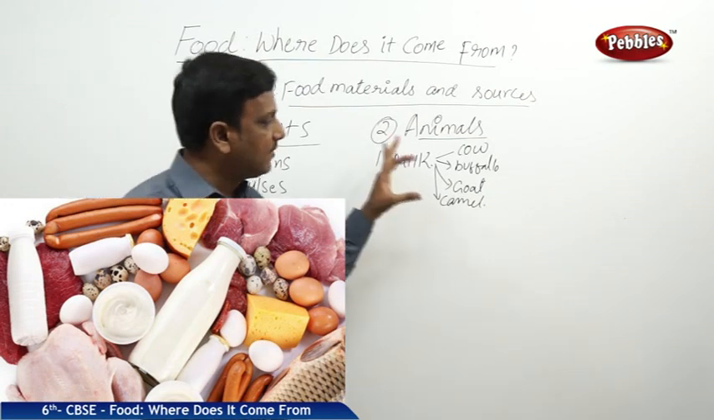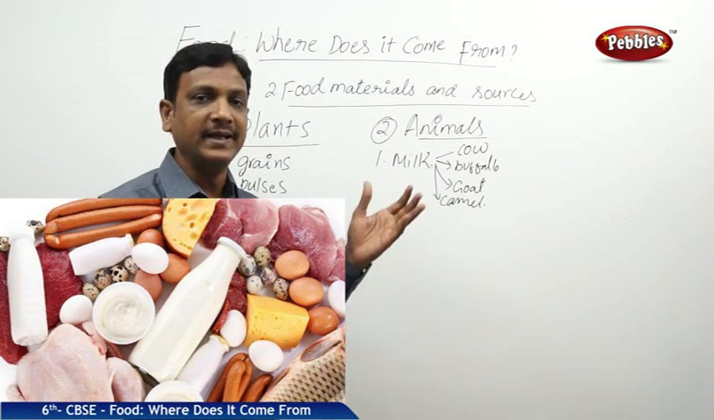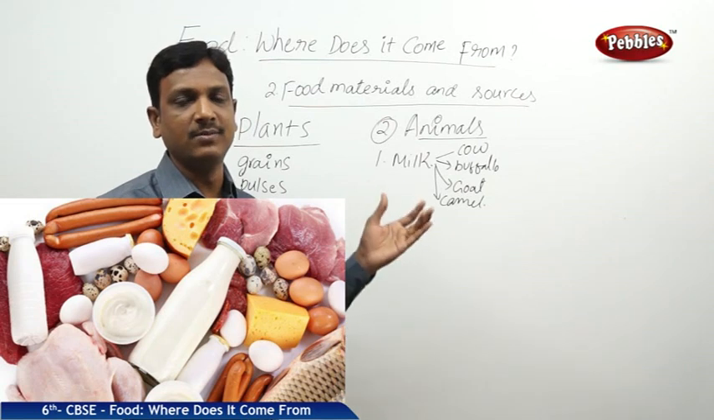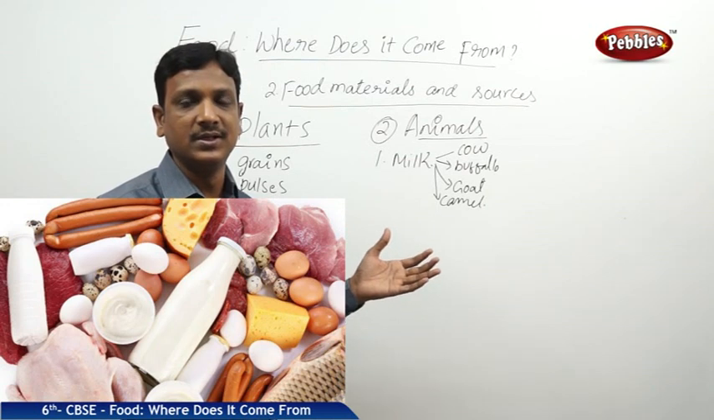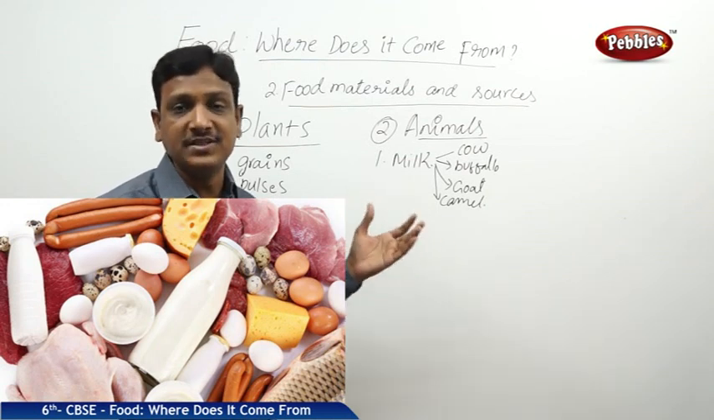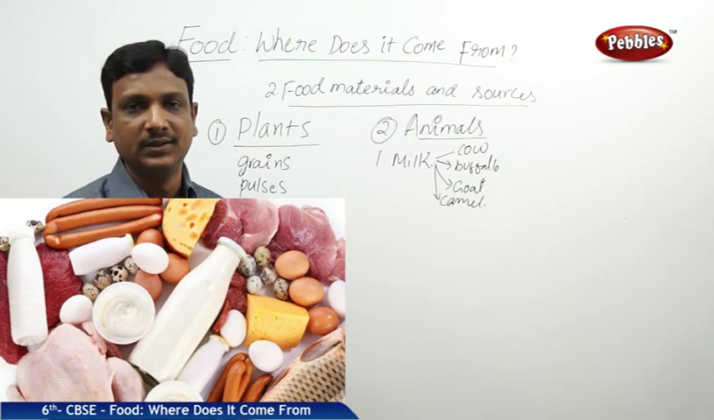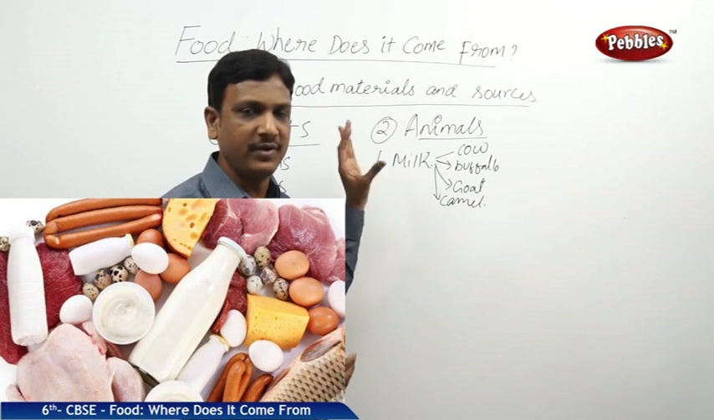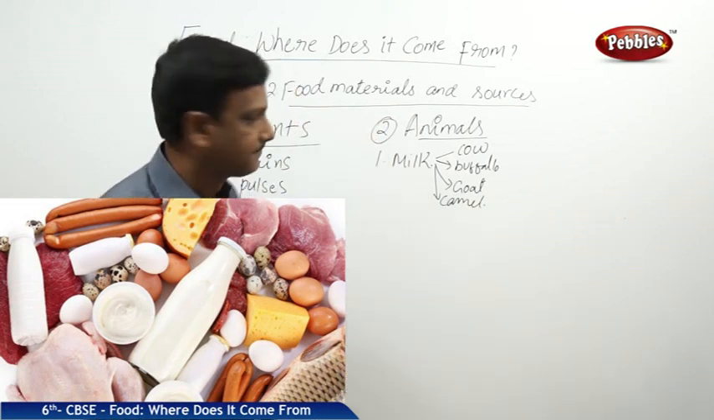So it is the source of so many different things, and milk is consumed by the people who eat vegetarian food. It is also consumed by the people who eat non-vegetarian food. Even though it is from an animal source, people who do not eat chicken, mutton and other foods, even they consume that milk. Right? So milk is an ingredient. It's a very major ingredient of our food that we obtain from animals.